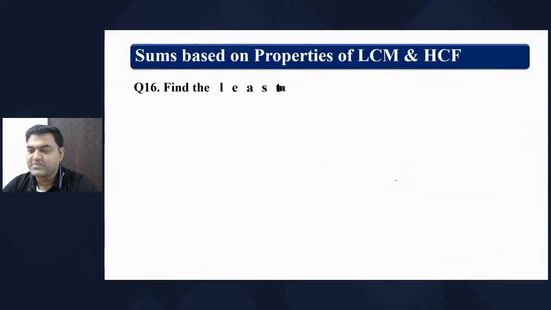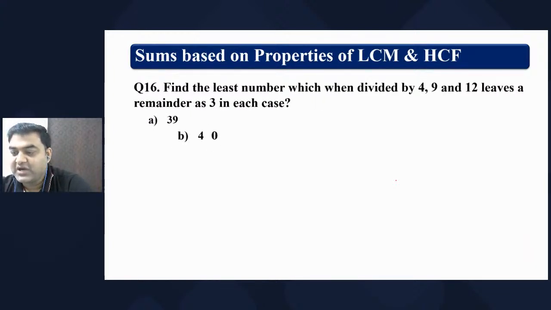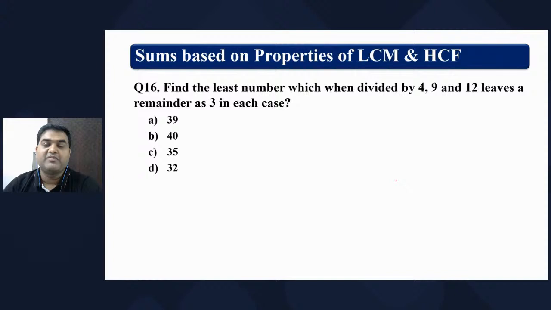This is one of the difficult sums which are asked from the question paper of LCM and HCF. Find the least number which when divided by 4, 9 and 12 leaves a remainder of 3 in each case. What will we have to find out? Suppose this x is the number.